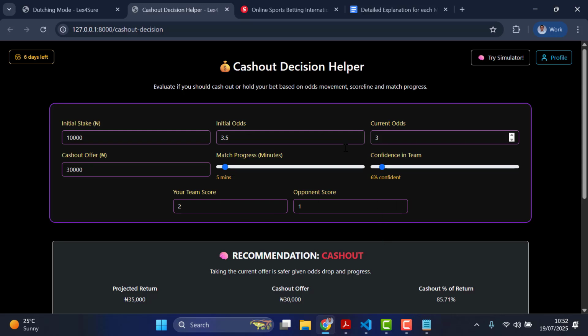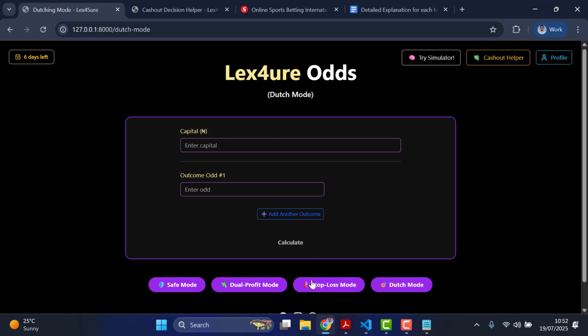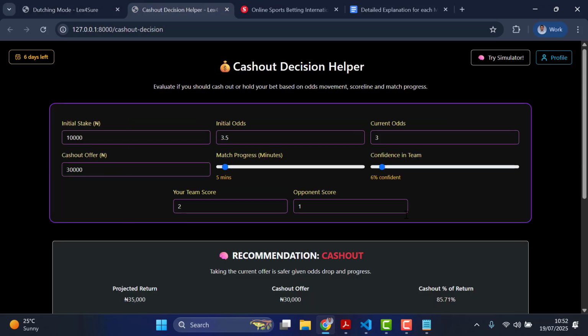So like I said, using this is primarily when you are betting for a single game, not spreading anything for two odds. All right, because whenever you're using all these modes, it's best to leave it the way it is so that the calculation can work effectively for them. All right, so that is just one use case about this cash out helper feature. Thank you.